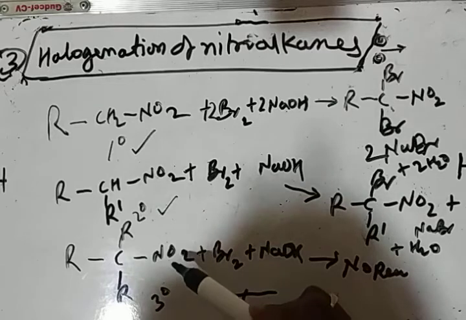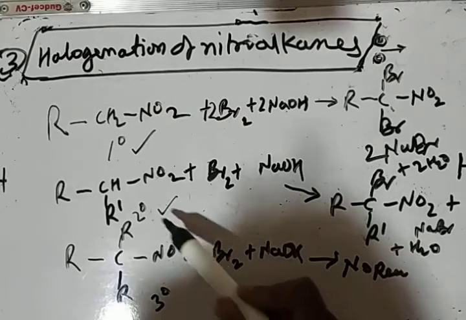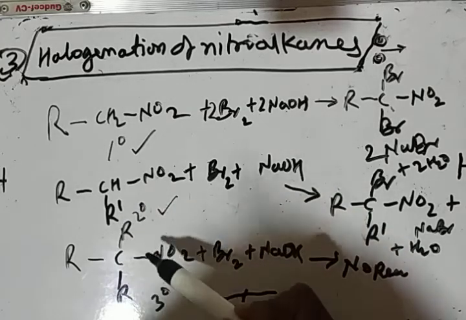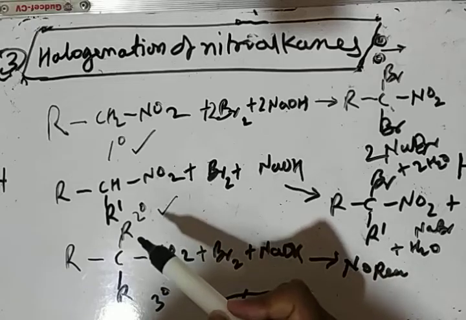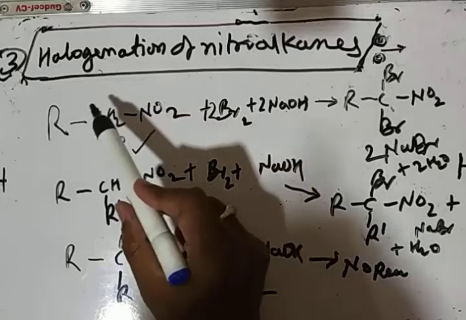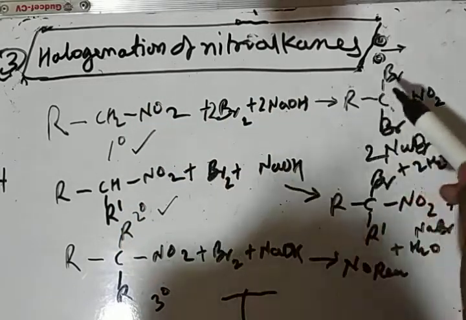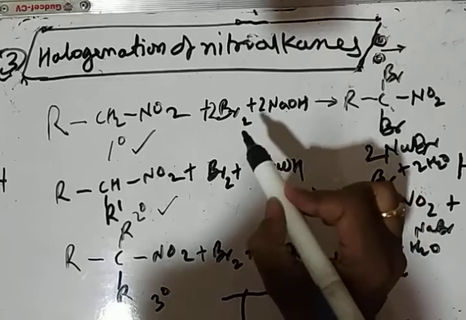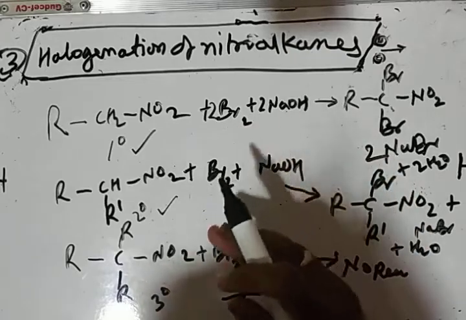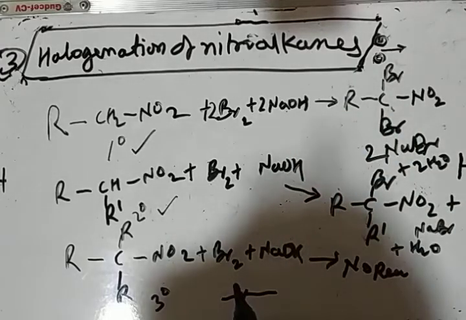If the given nitroalkane does not undergo alpha halogenation or bromination reaction, then we can say that the nitroalkane is a tertiary one. This is about alpha halogenation or halogenation of nitroalkane. Here the reactivity of halogen is: iodine is more reactive than bromine, which is more reactive than chlorine.